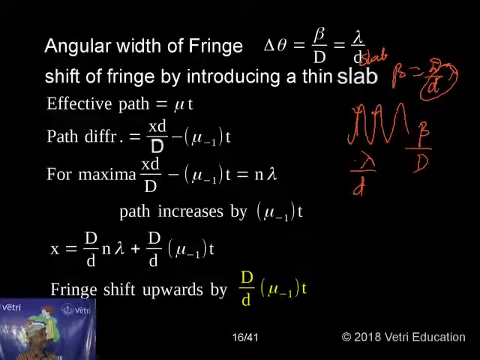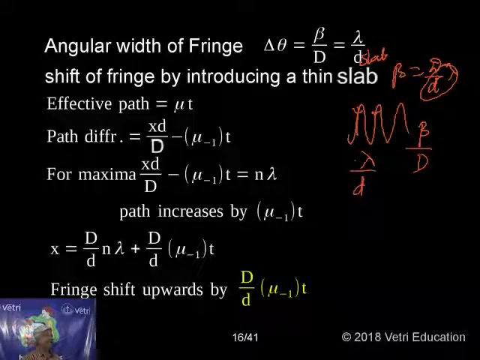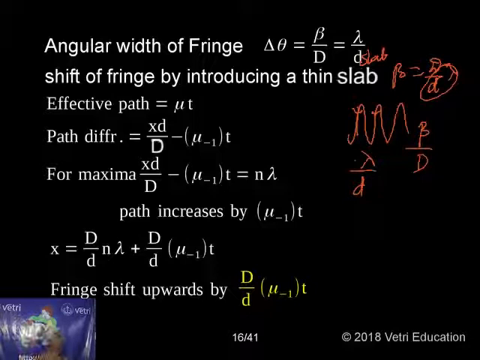Shift of fringe by introducing a thin slab. Effective path is μt. μ is the refractive index of the material of the glass plate, and t is the thickness. So the effective path is μt. Therefore the path difference is xd by D minus (μ minus 1) into t. For maxima, xd by D minus (μ minus 1) into t is equal to nλ.